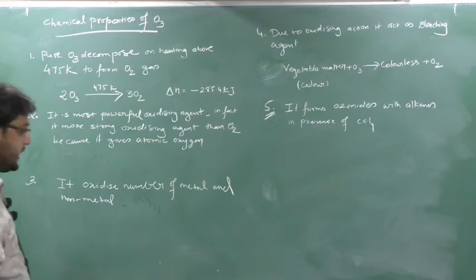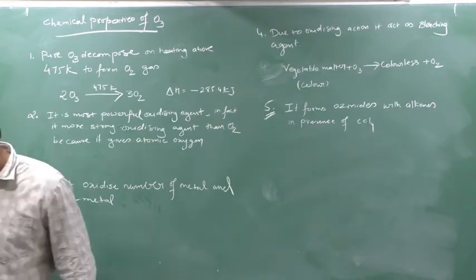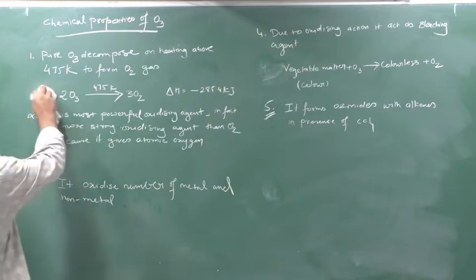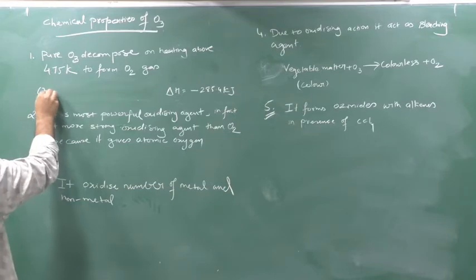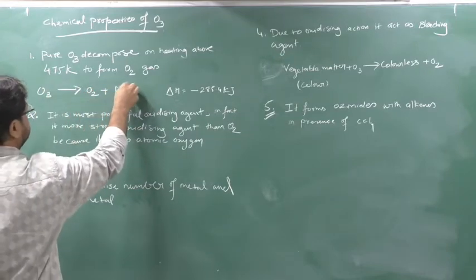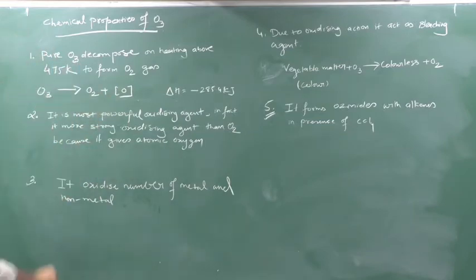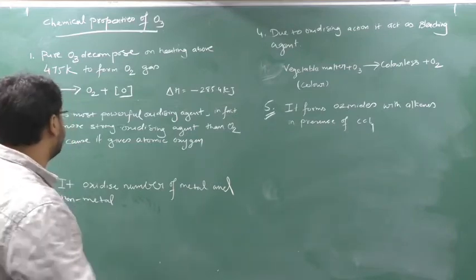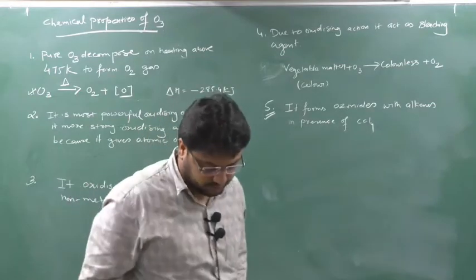Another reaction can also happen here, and that reaction is that this ozone can also decompose to form nascent oxygen. Okay, remember either this reaction or that reaction, but this reaction is very important. Why? I will tell you. Ozone will get decomposed at nearly 475 Kelvin and forms one nascent oxygen.